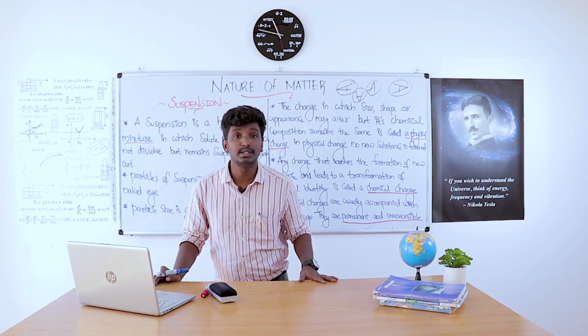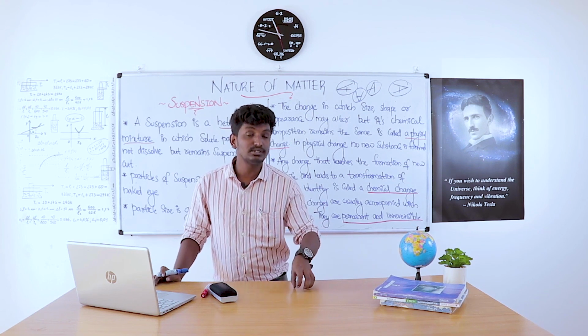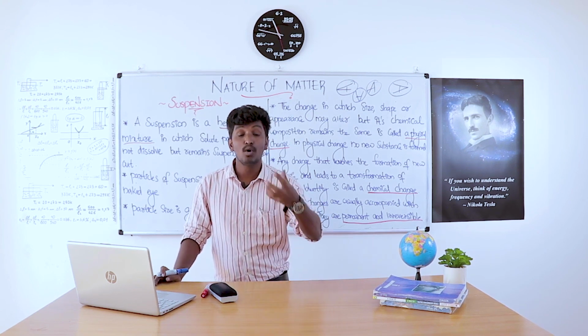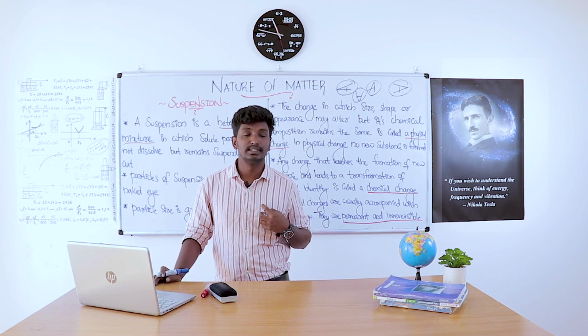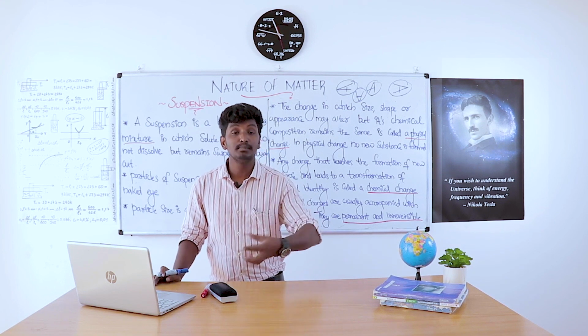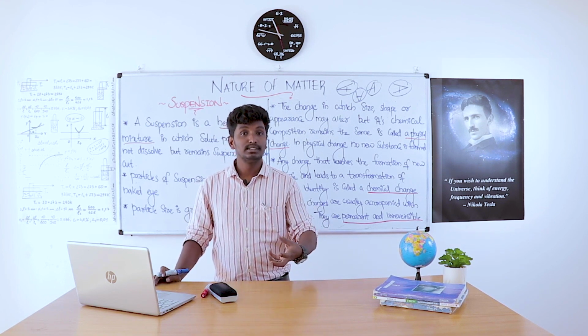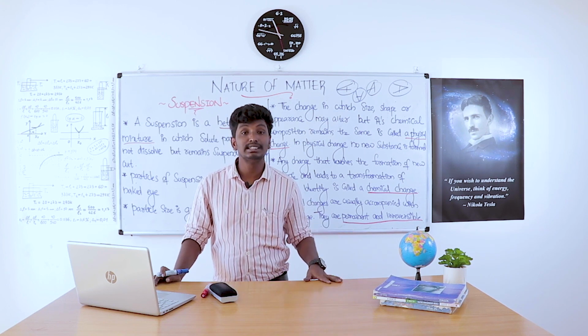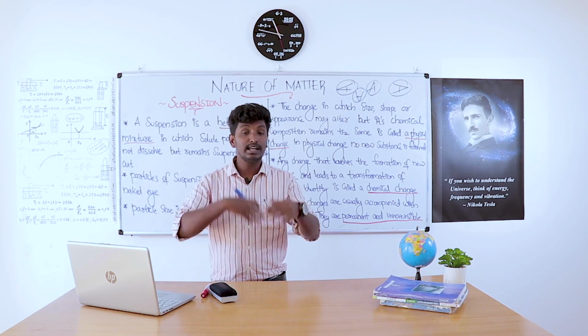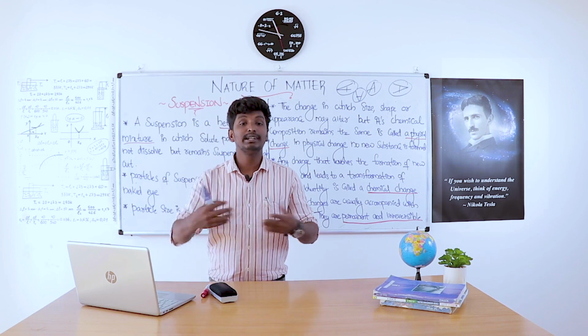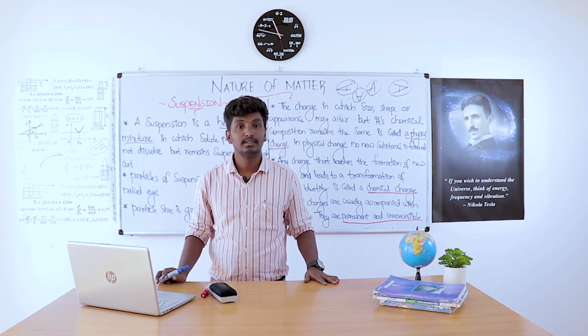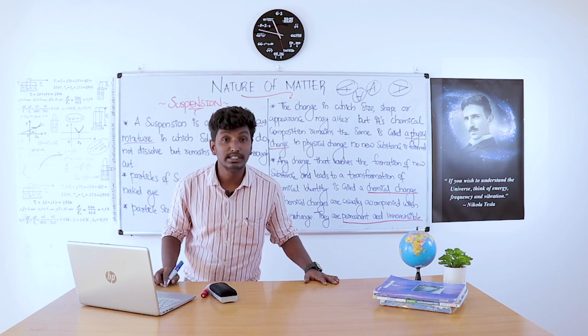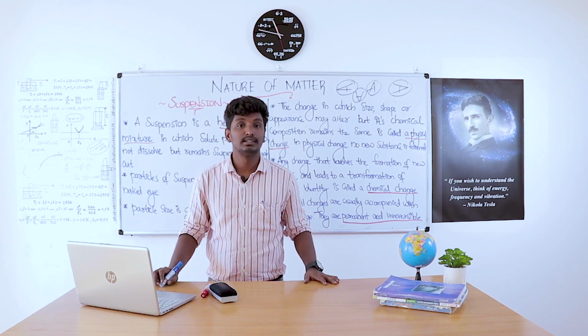Then unsaturated solution. In an unsaturated solution, we can add more solute to the solvent. If we can add more and more solute, then the solution is unsaturated. We add solute again and again, then it becomes saturated. Then one more thing, supersaturated solution.